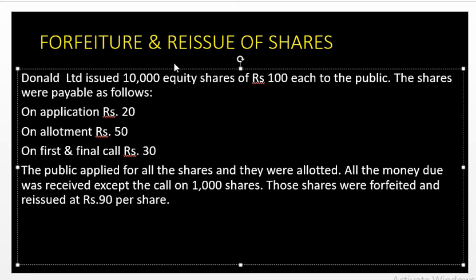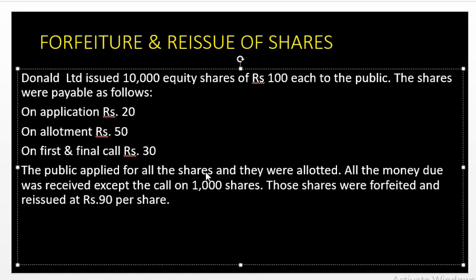This is our question. So the number of shares to be issued is 10,000. The original face value of the share is 100. If it is an installment method, we total the application money, allotment money and first and final call money, and that should be equal to the original face value. So 20 plus 50 plus 30 is 100, so it is equal. There is no second call.